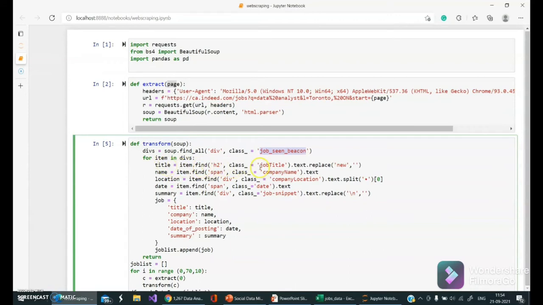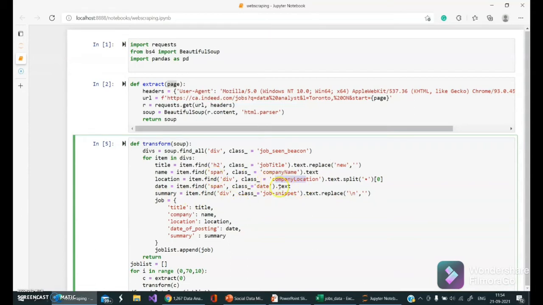For the title, we searched for a class which is job title in the h2 tag. And for the company name, we use the span. We find this information as a span tag, and in the same way for company location, date, and summary.